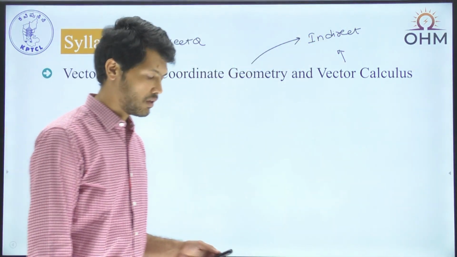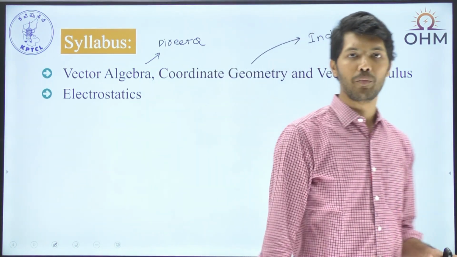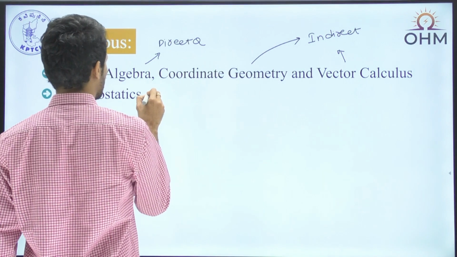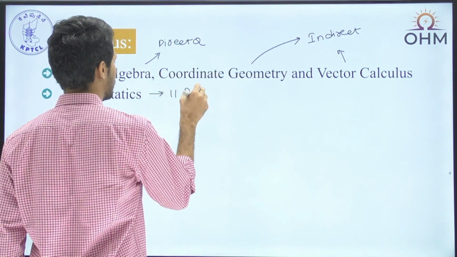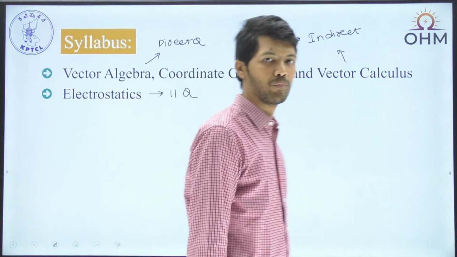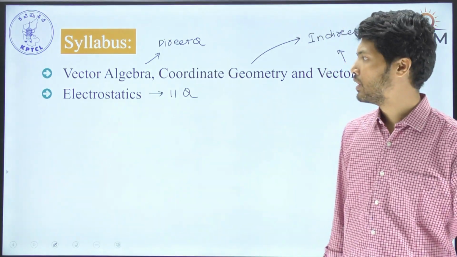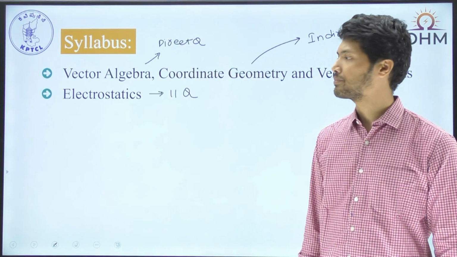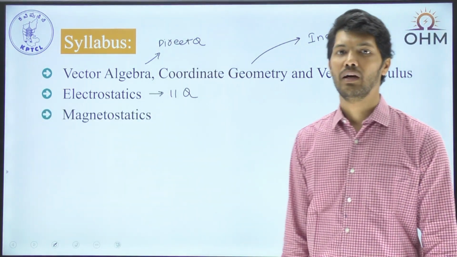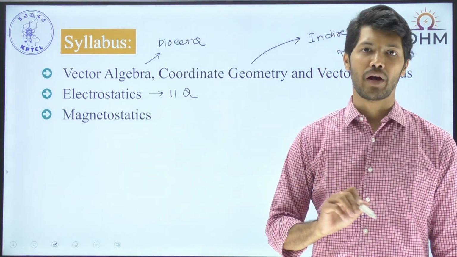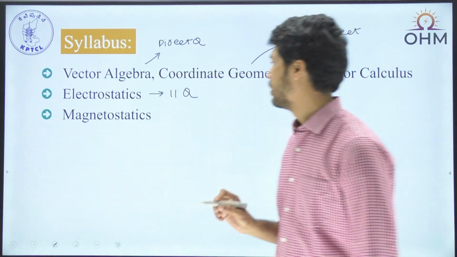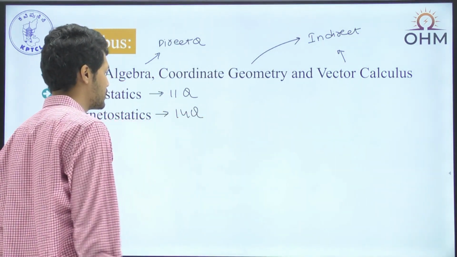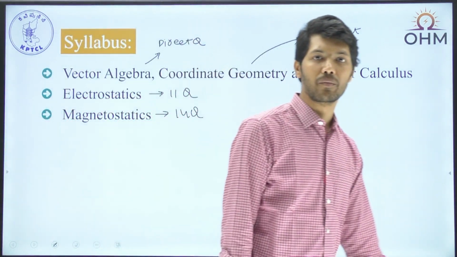Coming to the second topic, electrostatics. We had almost 11 previous year questions from electrostatics itself. So from the weightage point of view, every year you may expect at least one question from electrostatics. Next we have magnetostatics, which has a very good weightage of nearly 14 questions.